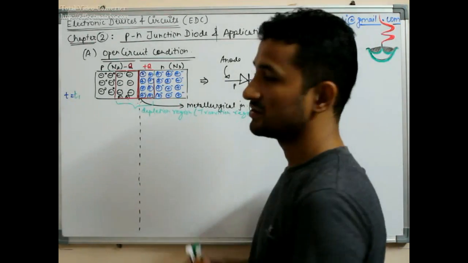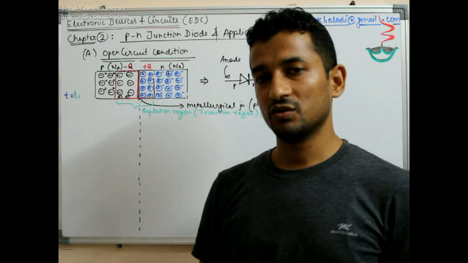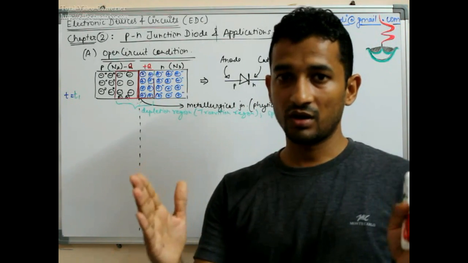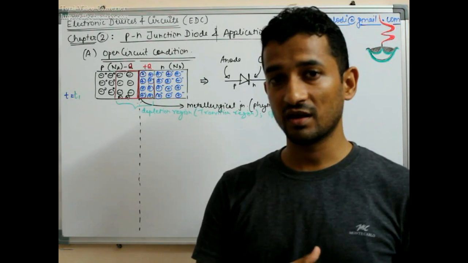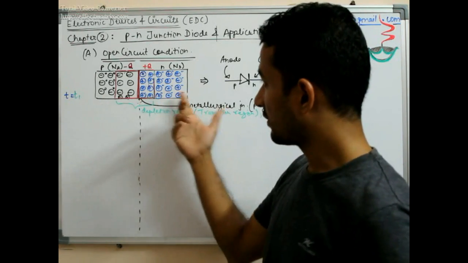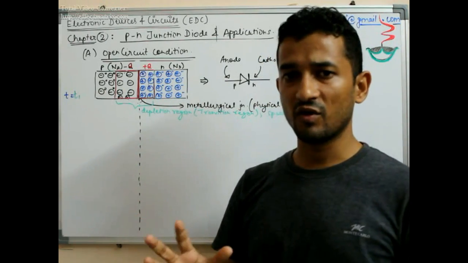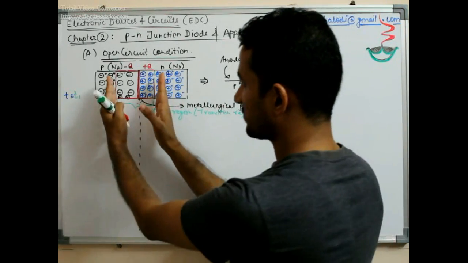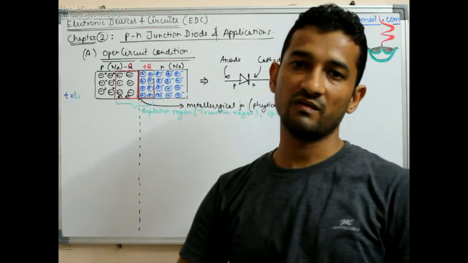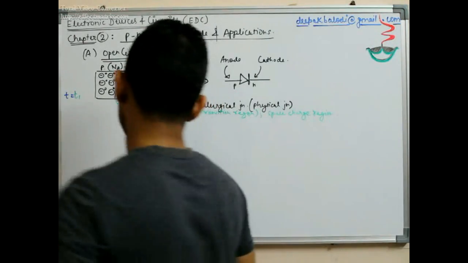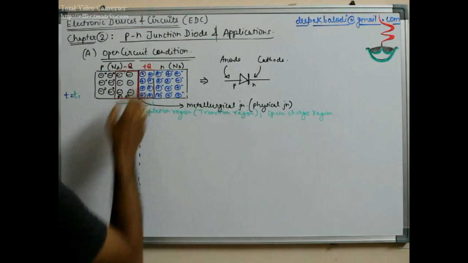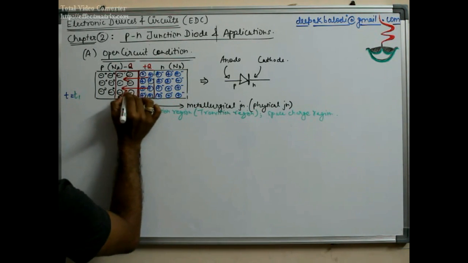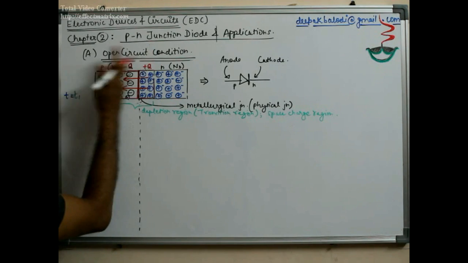A depletion region, when it is fully developed, is generally only 1%, or maximum 1%, of the total diode length, or even very much less than that 1%. Here I have not drawn this depletion region to scale, because I wanted to make a lot of things clear within it. So please do not go by that scale. If this much is the depletion region, then the diode length is very large. In this depletion region, as they are leaving behind their immobile or fixed ions, an electric field develops from this side to this side, from positive to negative charge.